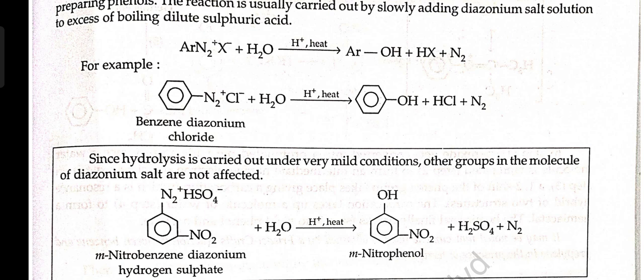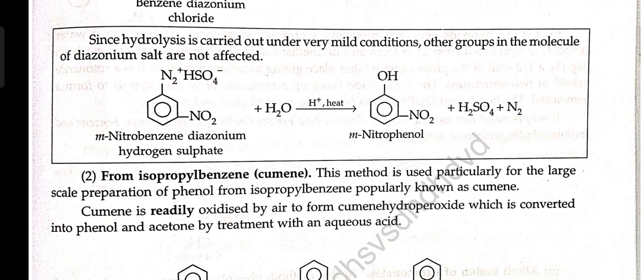Since hydrolysis is carried out under very mild conditions, other groups in the molecule of the diazonium salt are not affected. Meta-nitrobenzene diazonium hydrogen sulfate plus water in the presence of acid and heat gives meta-nitrophenol plus H2SO4 plus nitrogen.